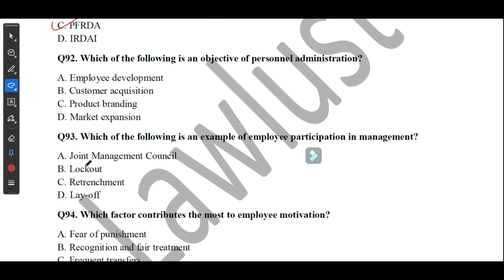Question number 92, which of the following is an object of personnel administration? So here the correct option is employee development. Move on to the next question, which of the following is an example of employee participation in management? So here the correct answer is Joint Management Council. Move on to the next question.